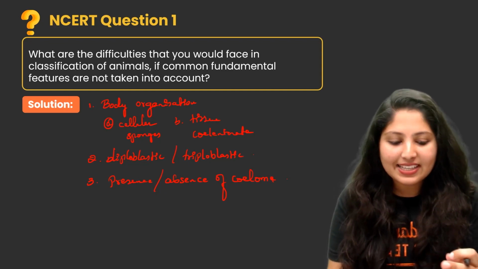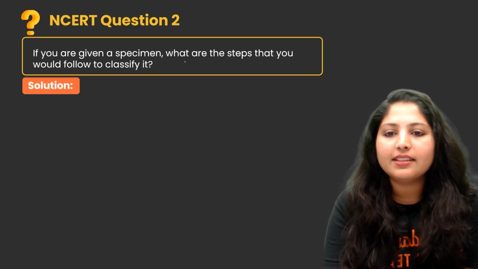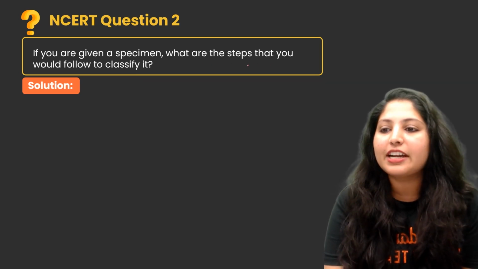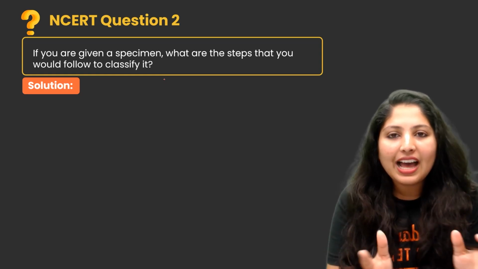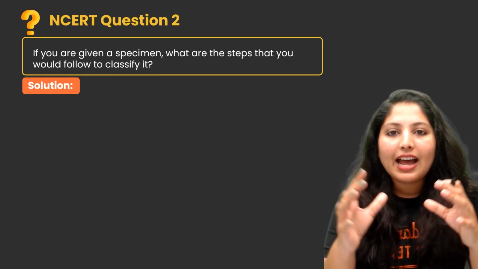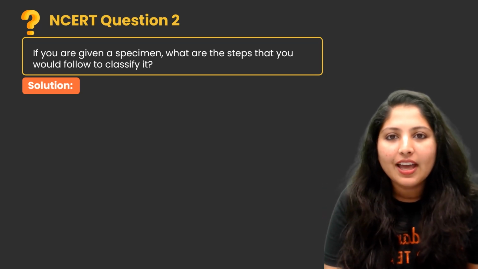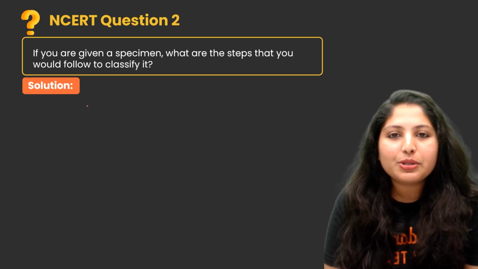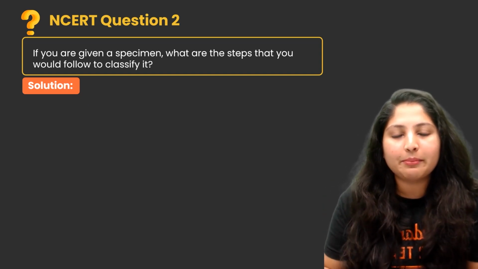Next question: if you are given a specimen, what are the steps that you would follow to classify it? We have an animal, and we need to identify it and group it into a particular group. How are we going to group that organism?